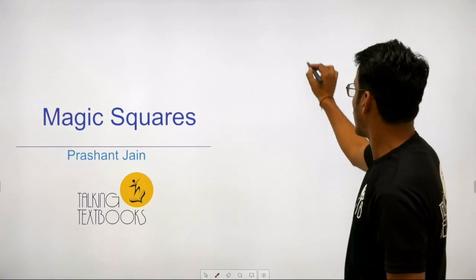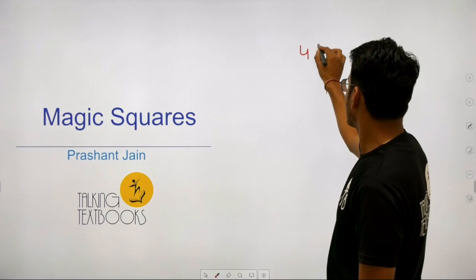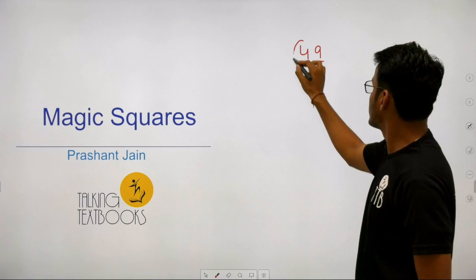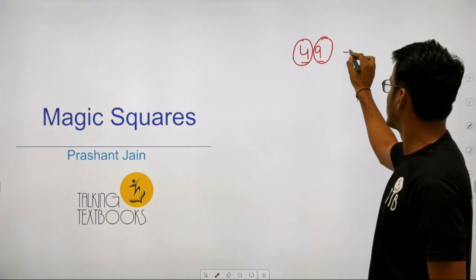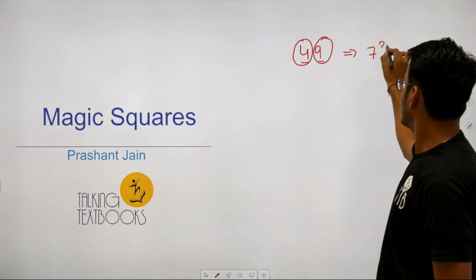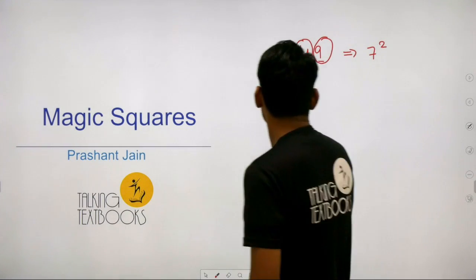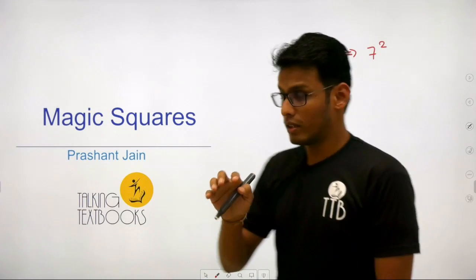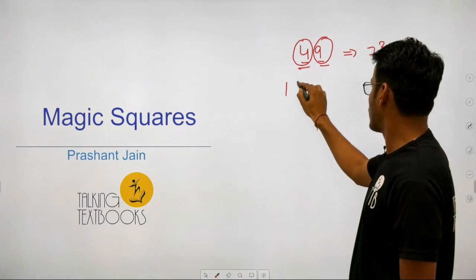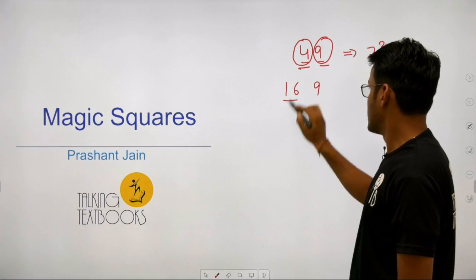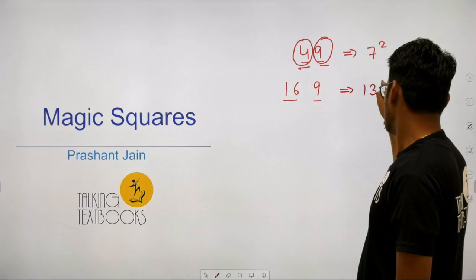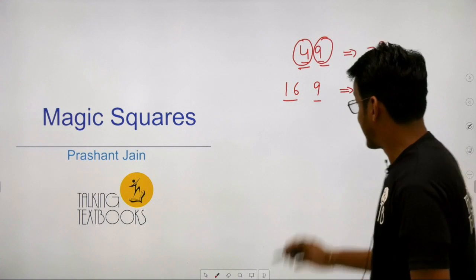So 49 is a magic square. It is made up of two squares. All the digits can be broken into two parts, 4 and 9. Now 4 and 9 are both squares, right? Then if we talk about 169, again, this is a perfect square, this is a perfect square, and this number itself is a perfect square, right?